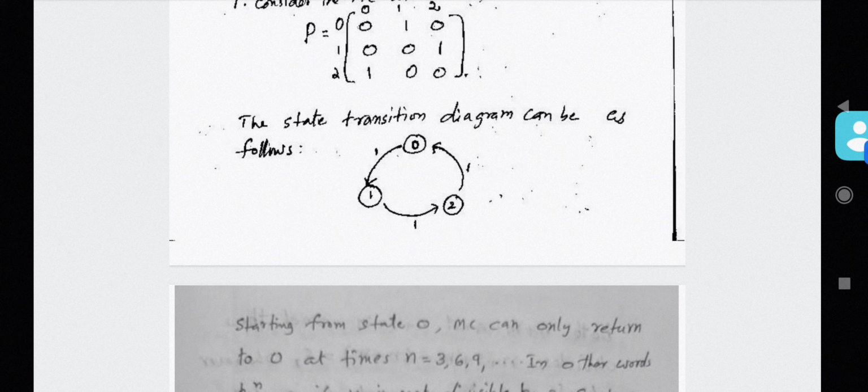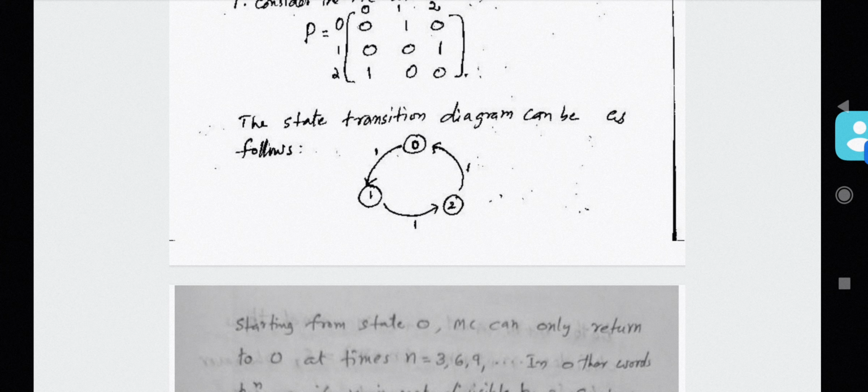Okay, so you can see that P_00^1 is equal to 0, P_00^2 is equal to 0, but P_00^3 is equal to a positive number. It is possible. Okay. Similarly, in 4 steps, transition from 0 to 0 is not possible. In 5 steps, transition from 0 to 0 is not possible. But in 6 steps, transition from 0 to 0 is possible.